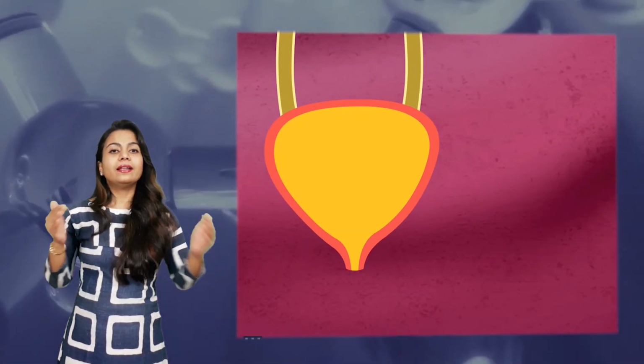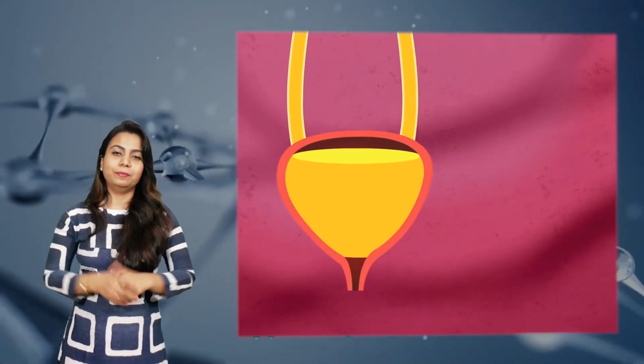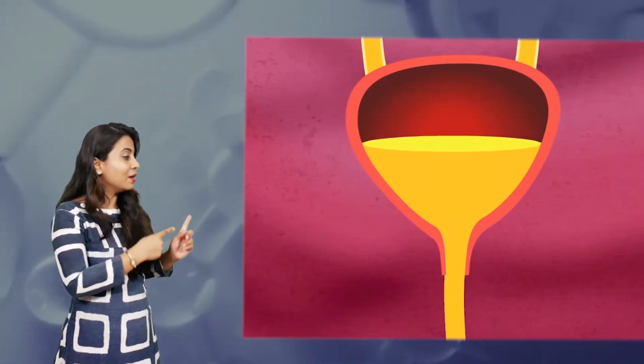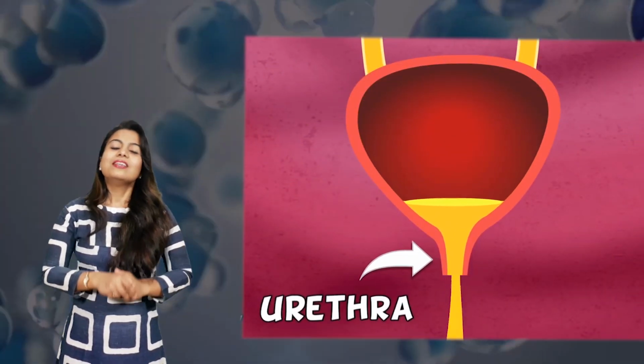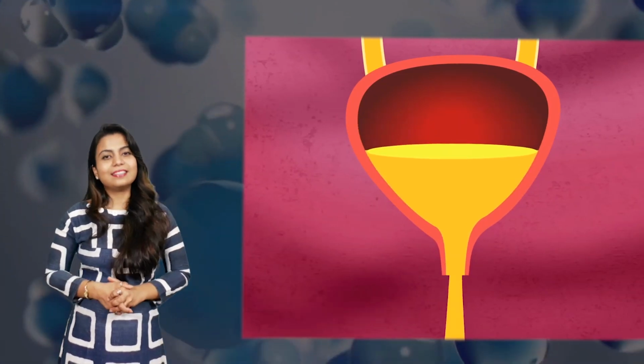When the urinary bladder is completely filled, nerves present in the urinary bladder send signals to the brain, and the brain tells us that we should pass the urine. Later on, this stored urine passes through the urethra, the last portion. Urethra is a pore for the removal of the urine, that's it.